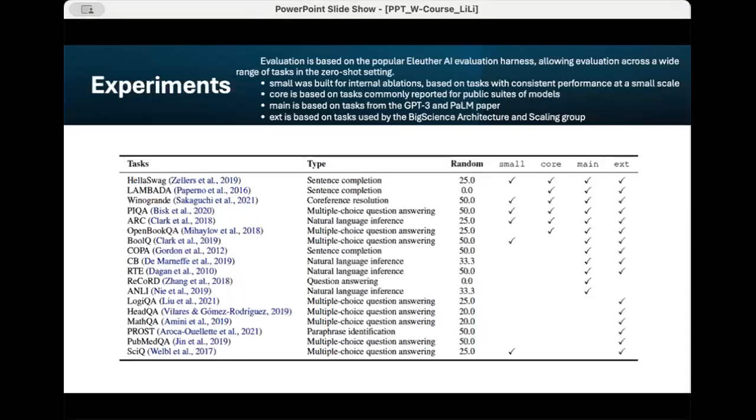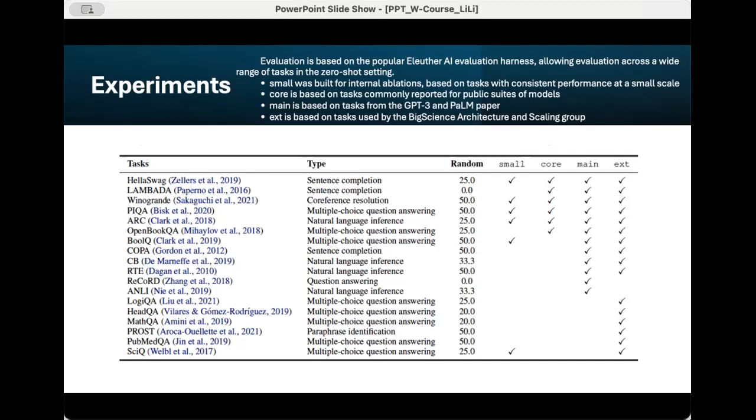3. Experiments. Evaluation is based on the popular EleutherAI evaluation harness, allowing evaluation across a wide range of tasks in the zero-shot setting. Small was built for internal ablations, based on tasks with consistent performance at a small scale. Core is based on tasks commonly reported for public suites of models. Main is based on tasks from the GPT-3 and PaLM papers. Ext is based on tasks used by the BigScience Architecture and Scaling Group.